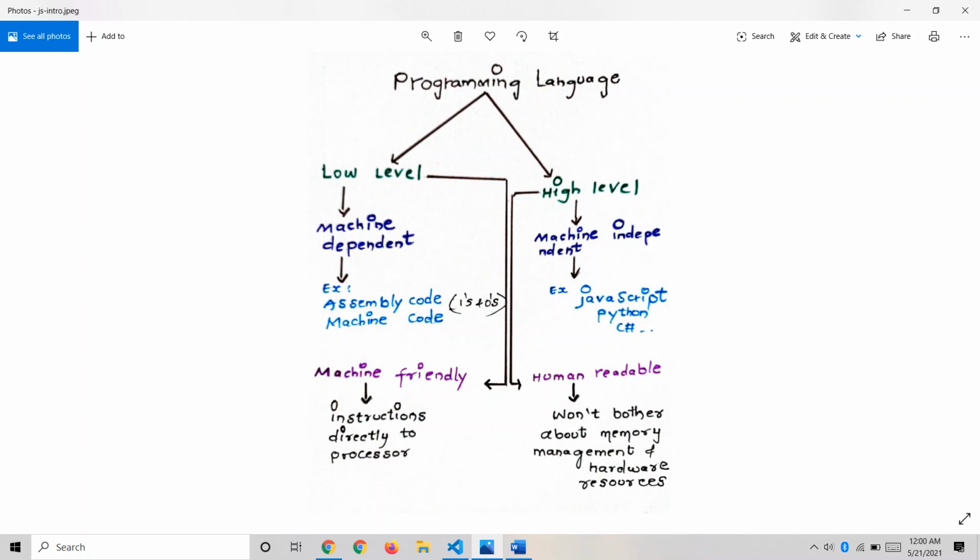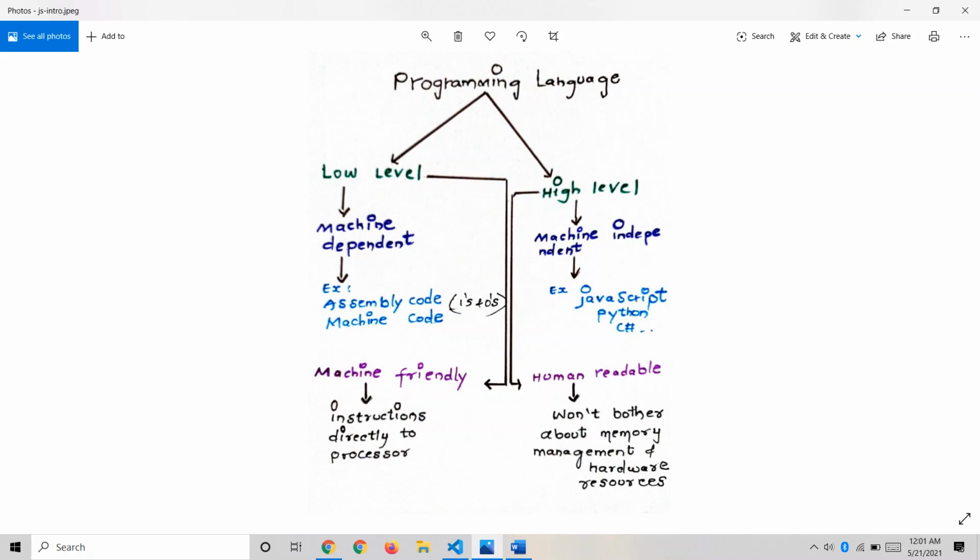And the examples of these low level programming languages are assembly code and machine code, and that's nothing but ones and zeros which are completely understood by the machine itself, and these are machine friendly. That's nothing but as I told you, they're going to be easily understood by the machine itself. So these are the instructions that are directly given to the processor.